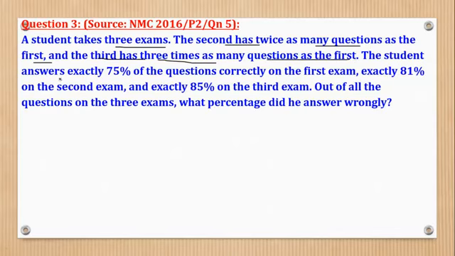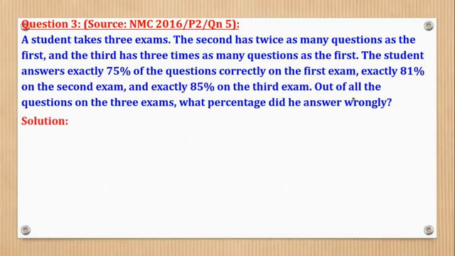The student answers exactly 75% of the questions correctly on the first exam, exactly 81% on the second exam, and exactly 85% on the third exam. Out of all the questions on the 3 exams, what percentage did he answer wrongly?